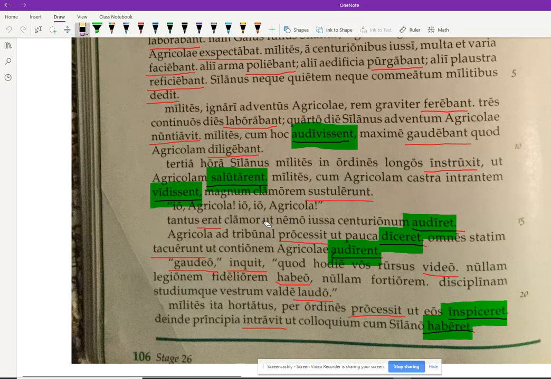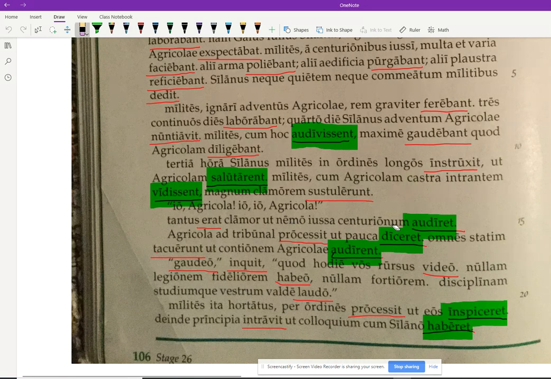That as a result, this. So the commotion was so great. How great was it? It was so great that as a result, ut, right? This will also be introduced by ut, that no one heard the orders of the centurions, right? Remember, centurio is third declension, so that ending makes it genitive plural.